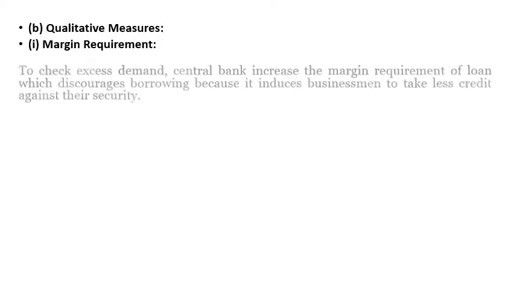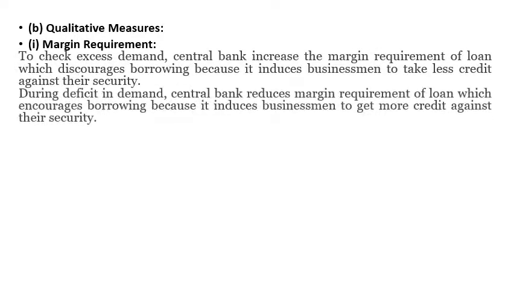Another quantitative measure is margin requirement. Margin requirement means the amount of money the loanee is supposed to keep in the form of fixed deposit with the commercial bank while approaching for a loan. So during excess demand, the margin requirement will be more. They have to keep more fixed deposit against the loan, and so the actual loan disbursement will be less. I hope you understood.